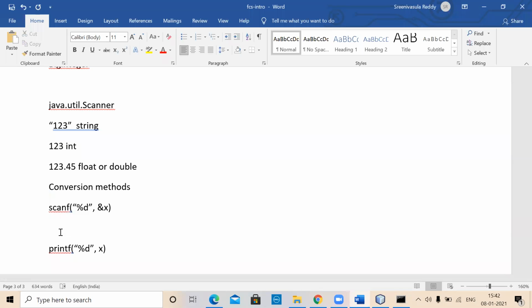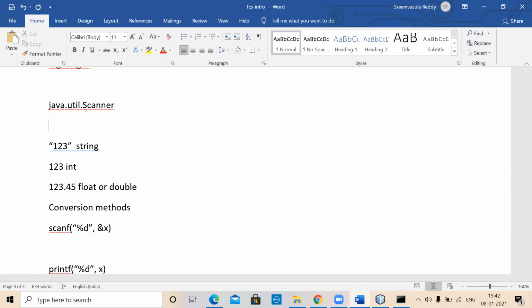So in the case of the Java language, if you want to read anything, these conversion tools are all available through the Scanner class for reading. Whereas if you want to print, we have already seen it, right? It's already there in the form of System.out. For example, printf. So we can use the printf mechanism in order to print anything.